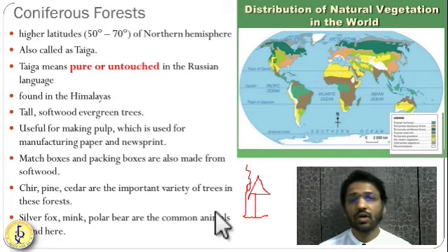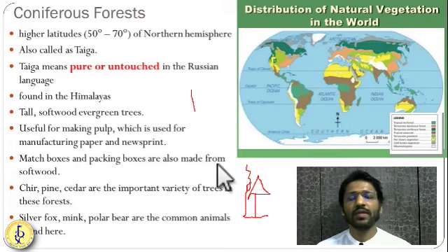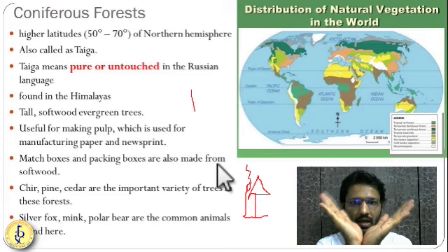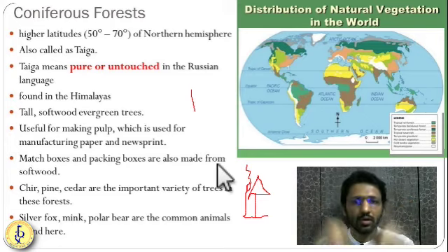Again, the leaves of these trees are not broad leaves. They are needle-shaped leaves. When needle-shaped leaves are there, they will not hold the water or ice on them, and they will not rupture because of that. If leaves are broad, like in an evergreen type of forest, then they will rupture because of the ice.